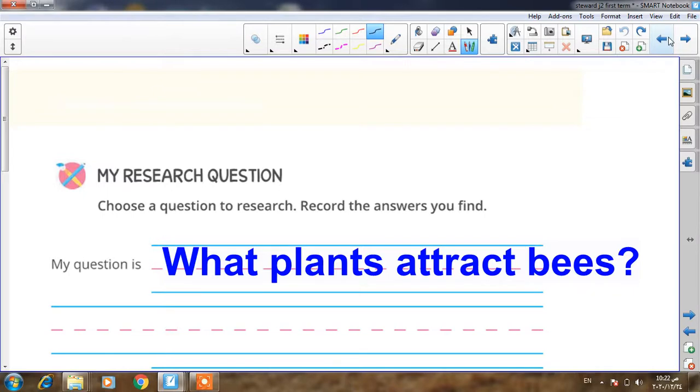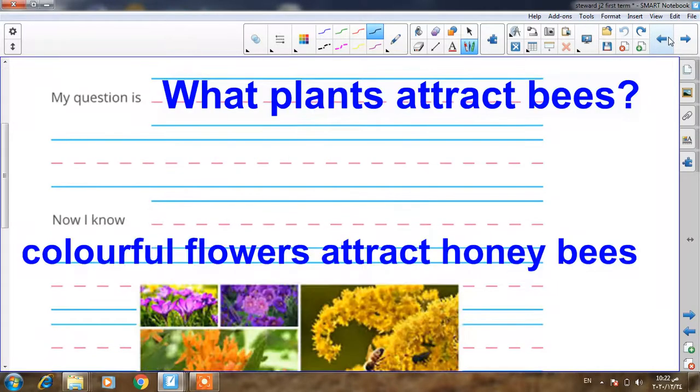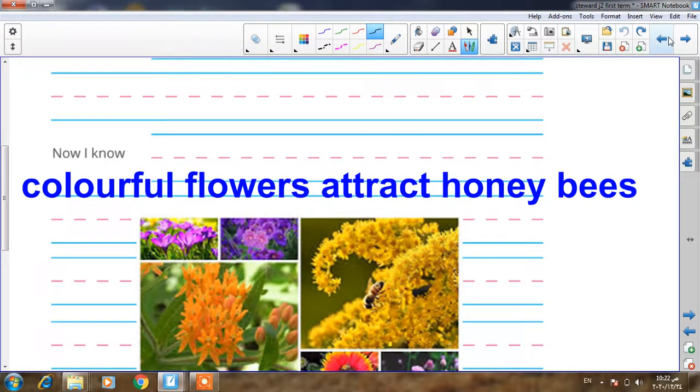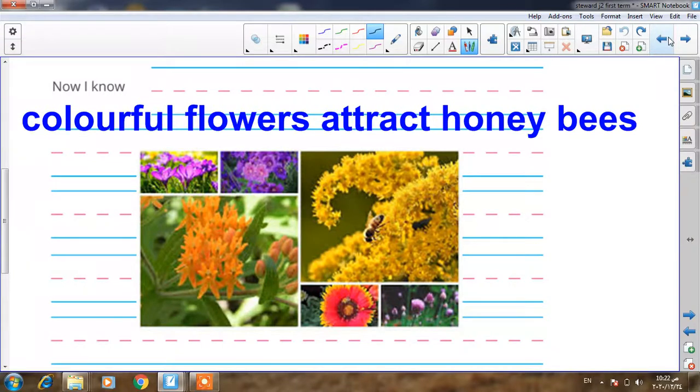So my question is, what plants attract bees here? The colorful flowers attract the honeybees. You will write this sentence here, and also you will draw a colorful plant or flower.